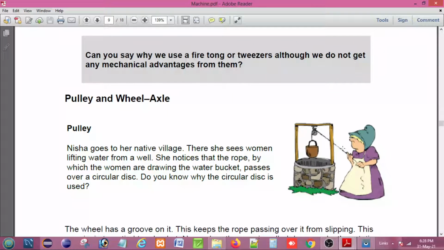So the load is acting in that direction, and the tension is in that direction. If there is no friction between the ring and the surface of the pulley, then the pulley acts 100%. The efficiency of the pulley becomes 100%.